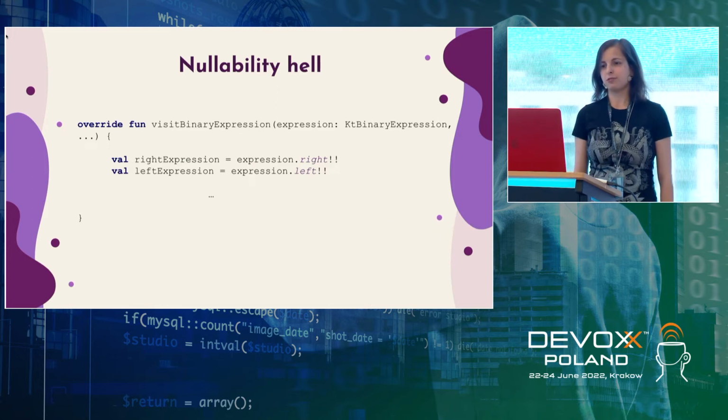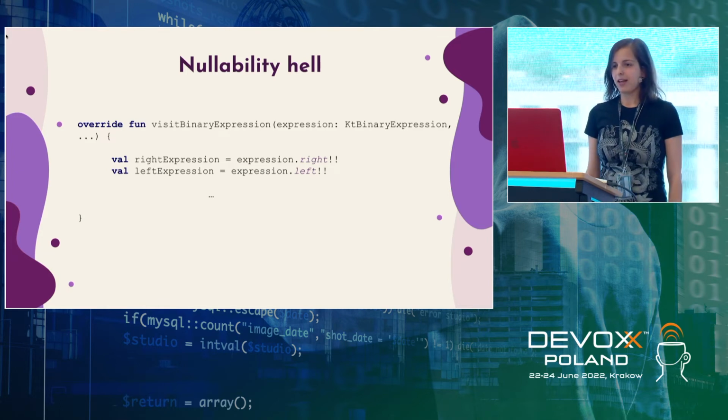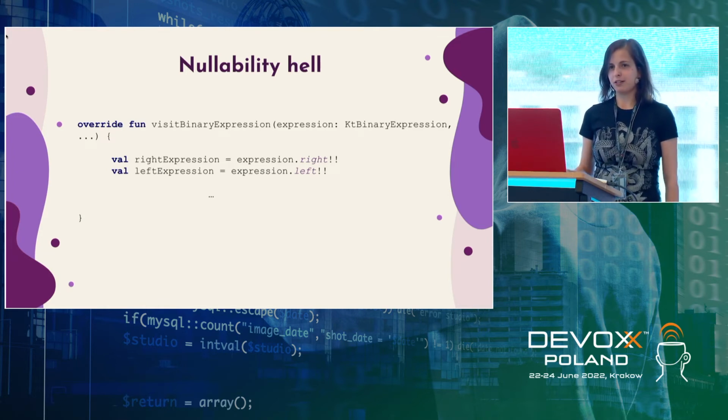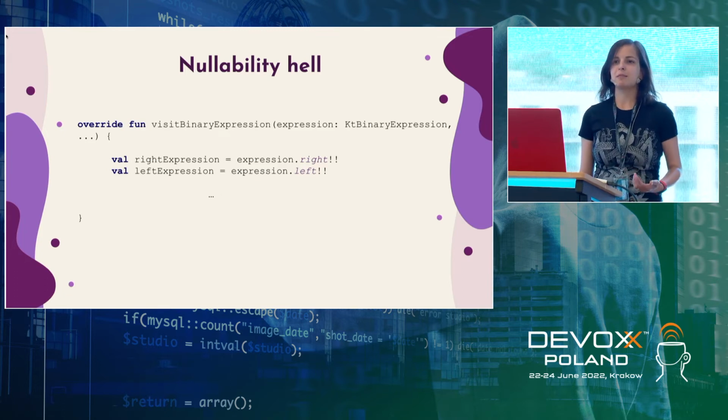Another solution could be just to use this non-null assertion. Because, okay, we are sure that in this case, we will never face null pointer exception. But every time I am putting this non-null assertion, something inside my stomach is telling me that, okay, maybe you're wrong, maybe you should not do this.